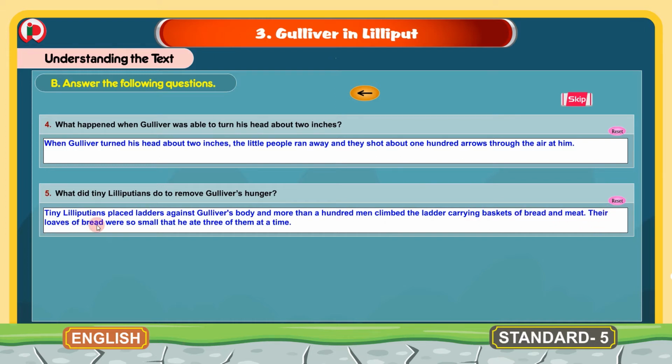Their loaves of bread were so small that he ate 3 of them at a time. So the Lilliputians gave baskets of bread and meat for Gulliver, and their loaves of bread were so small that Gulliver ate 3 of them at a time.